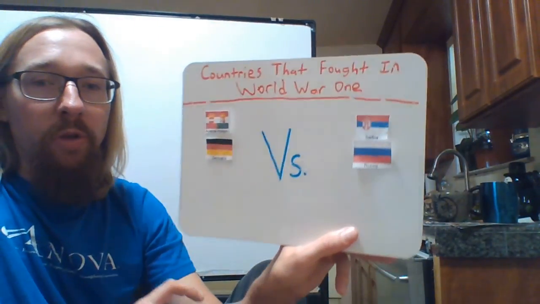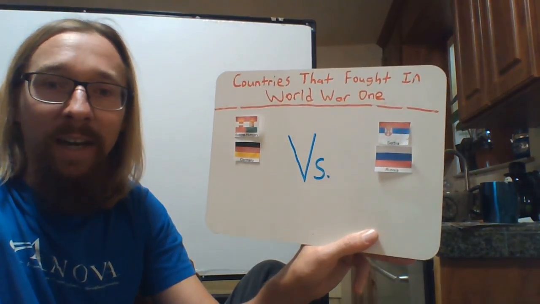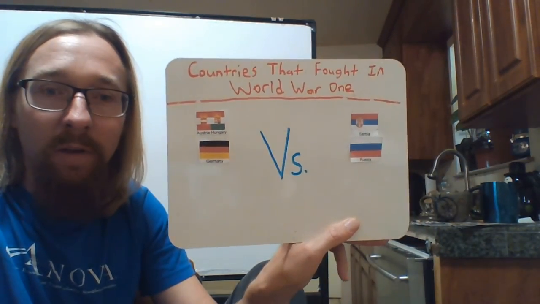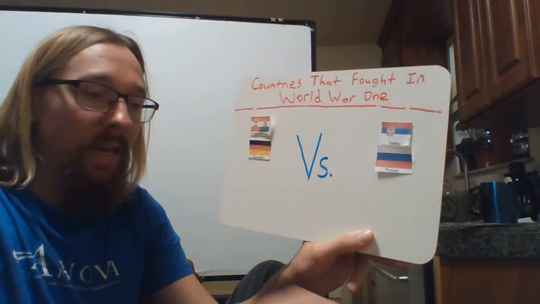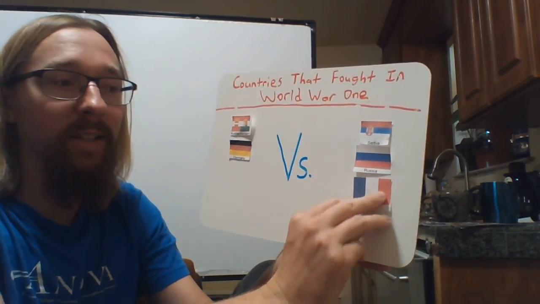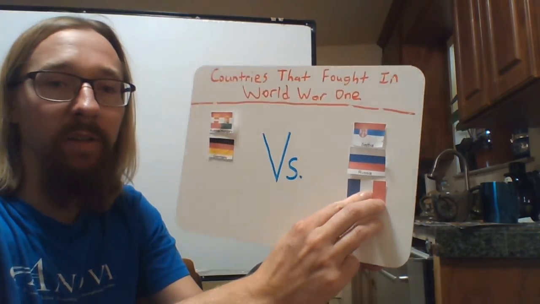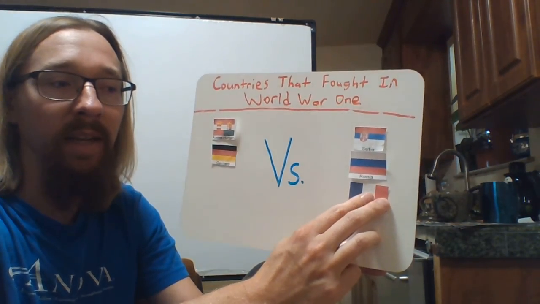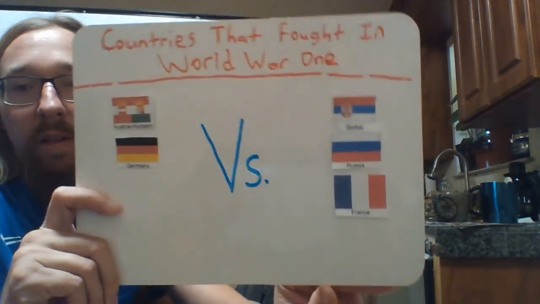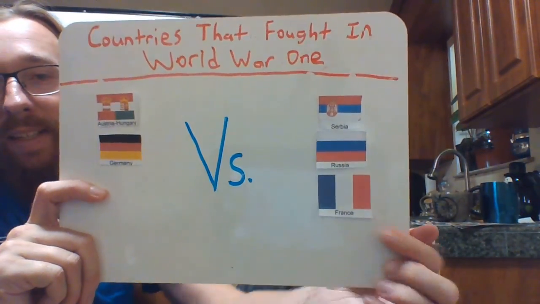Now, Germany was really stirring things up at that time because it didn't stop there. It didn't stop with its declaration of war on Russia. It also decided to declare war on France. On August 3rd, 1914, a couple days after it declared war on Russia, Germany declared war on France.